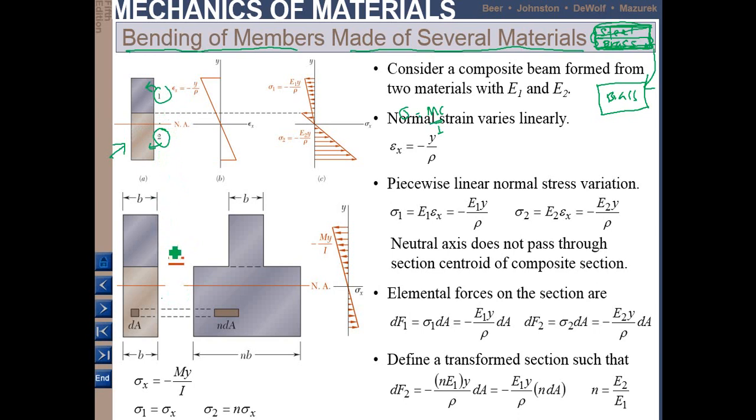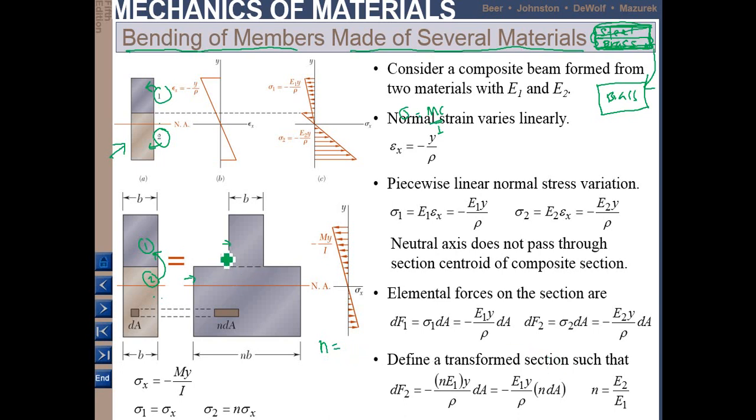In this case, material 2 has been converted into material 1, so all become blue like this. When material 2 becomes material 1, this area is getting bigger.